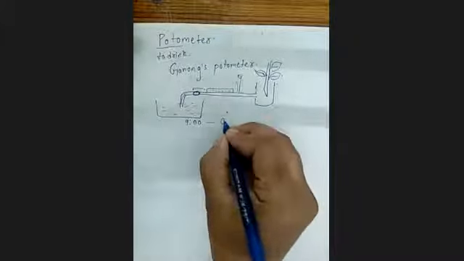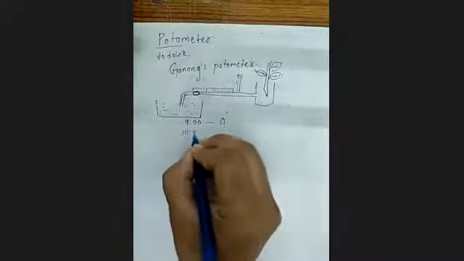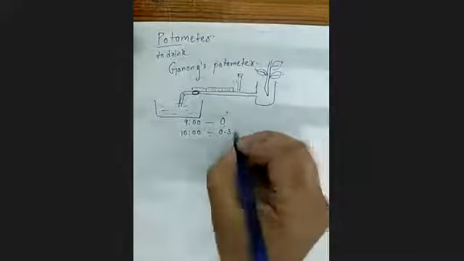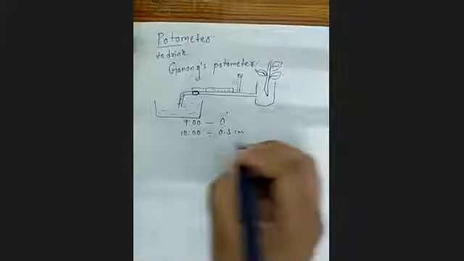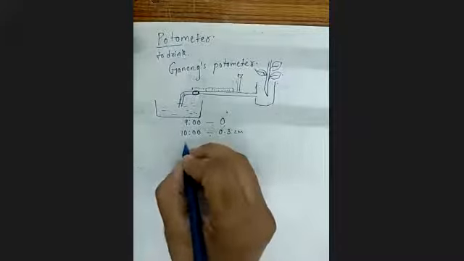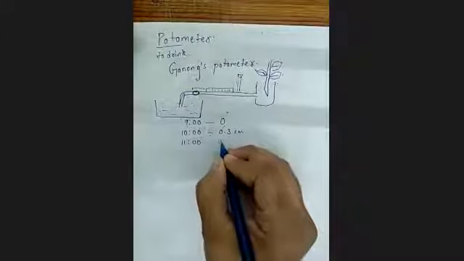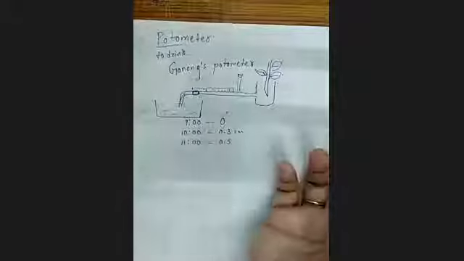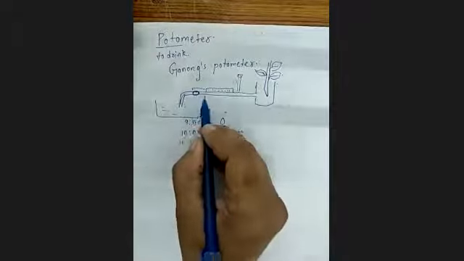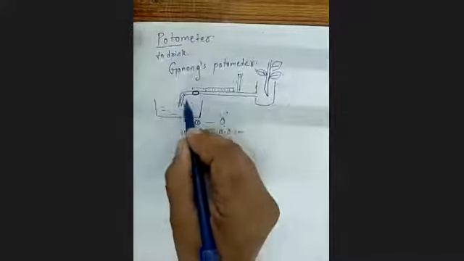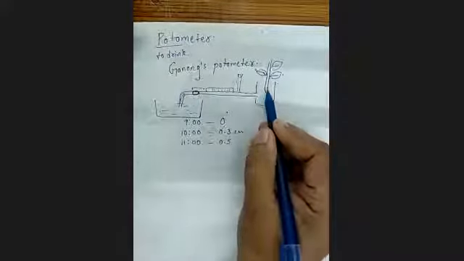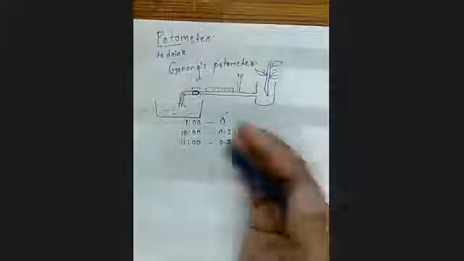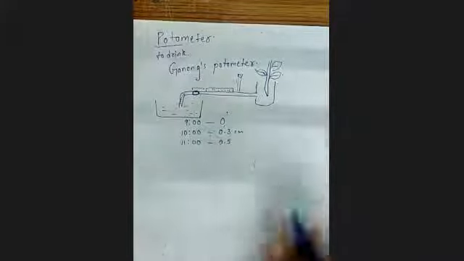Suppose it is at 0, at 10 it has moved 0.3 centimeters, at 11 it can be 0.5, something like that. So you can see the movement of the bubble just because of the suction pressure created by the plant, and that is how you can confirm that yes, transpiration is occurring. Understood?